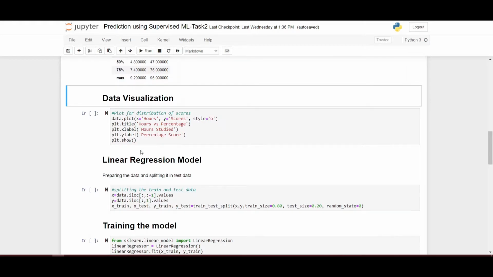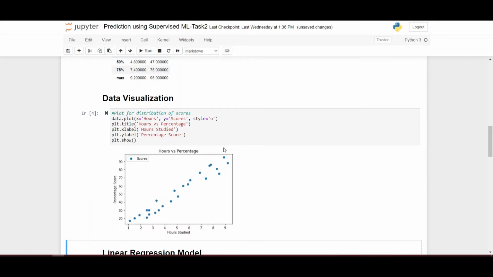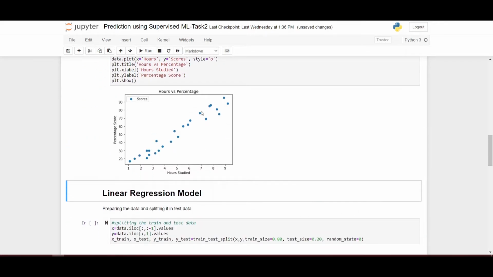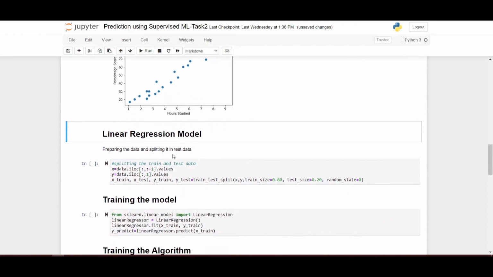Now we come to the part of data visualization, where we are plotting the hours with respect to the scores. We are plotting the hours on the x-axis and scores on the y-axis. Our plot title is hours versus percentage, x label is hours studied, y label is percentage of score, and we use the plt.show function to show the plot. Here the hours versus percentage plot is represented.